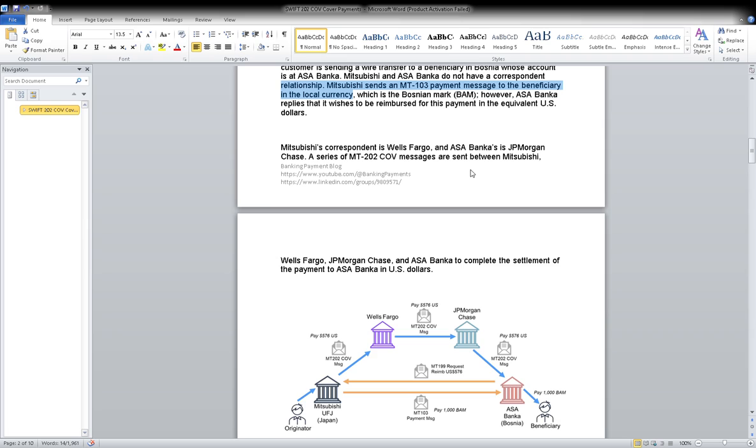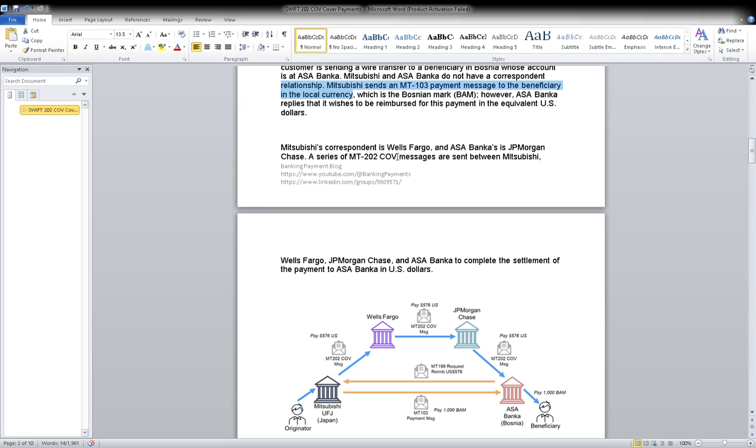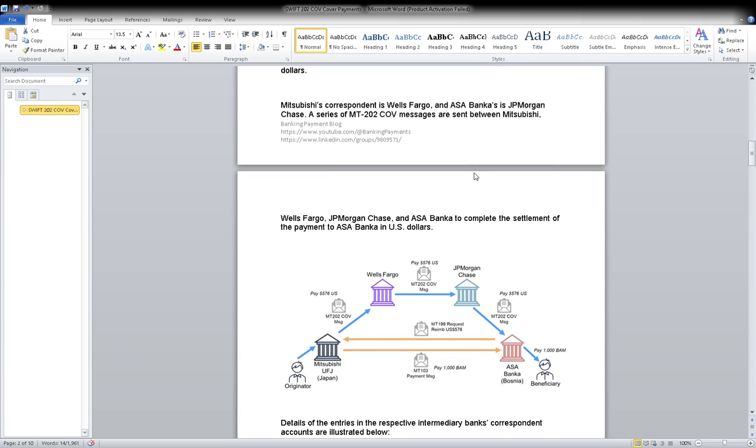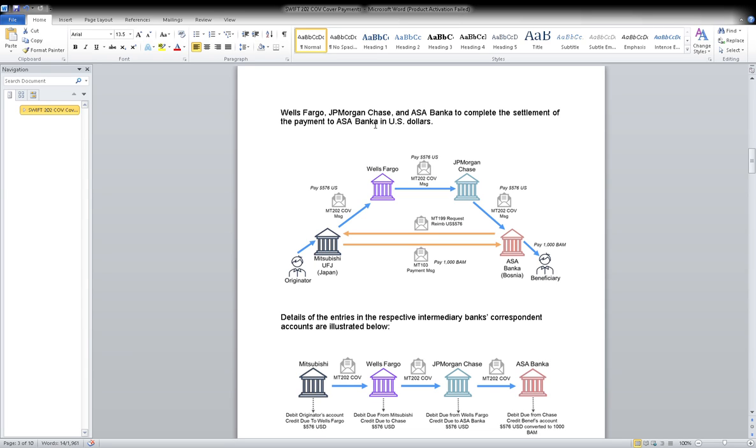However, Asa Bank replies that it wishes to be reimbursed in equivalent US dollars. Mitsubishi's correspondent is Wells Fargo and Asa Bank's is JP Morgan Chase. A series of MT202 COV messages has been sent between Mitsubishi and Wells Fargo, JP Morgan Chase and Asa Bank to complete the settlement of the payment to Asa Bank in US dollars.